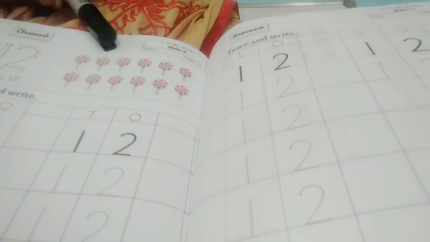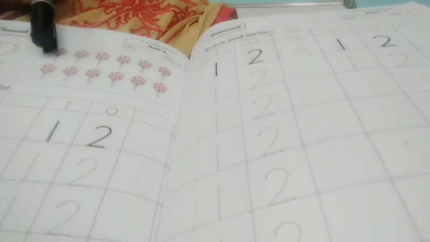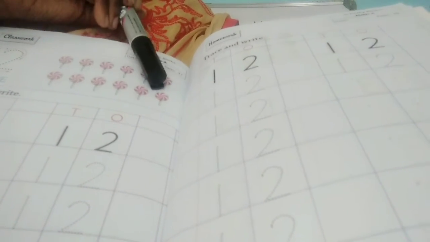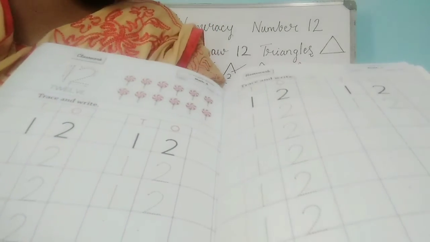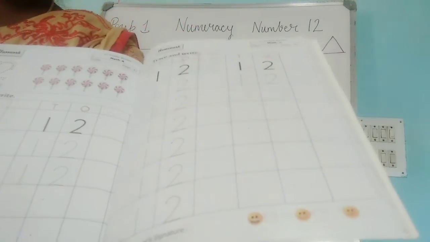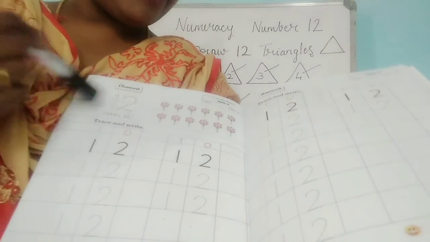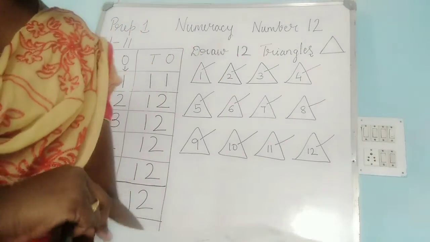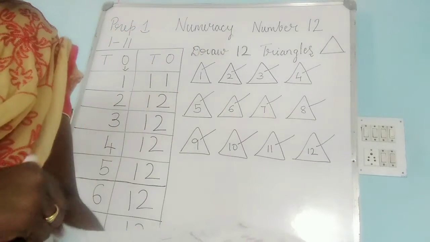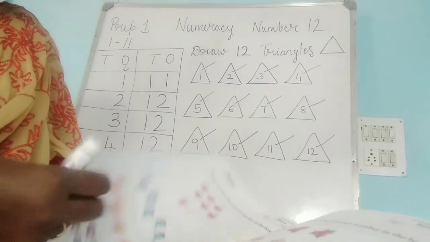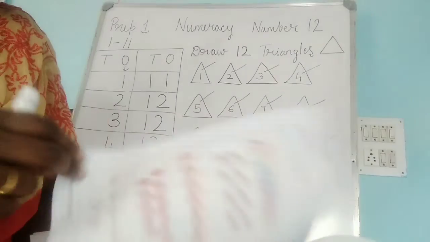Okay, 1, 2, 3, 4, 5, 6, 7, 8, 9, 10, 11, 12. So 12 lollipops you counted in page number 47. Okay. So these two pages are your activity, page number 47 and 48 in your My Skill book, that is number 12. Okay. And before that number 12, you have so many activities over here, right?